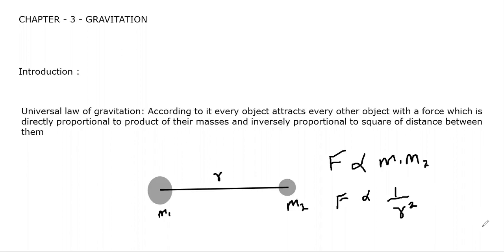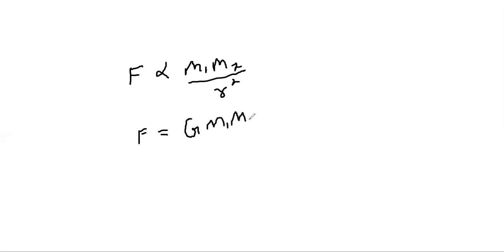Now, if you combine both these equations, what you get? F is proportional to m1 into m2 divided by r square. And if we remove this proportional sign, we get a constant, and this constant is denoted by capital G, and formula becomes F = G m1 m2 by r square. And what is this G called?